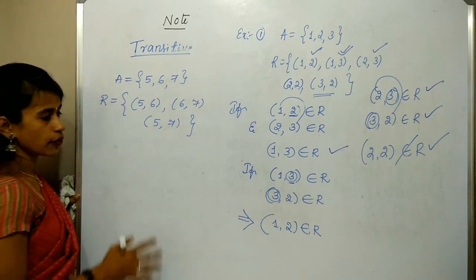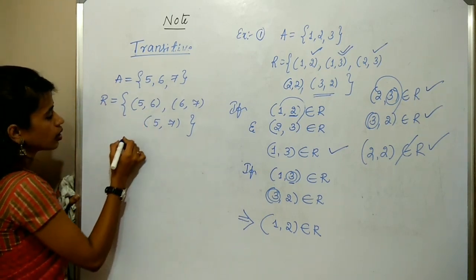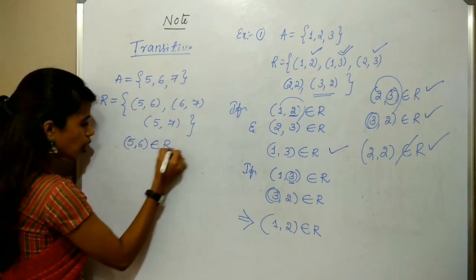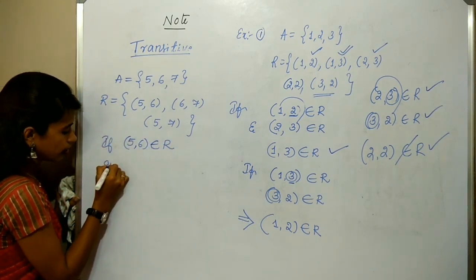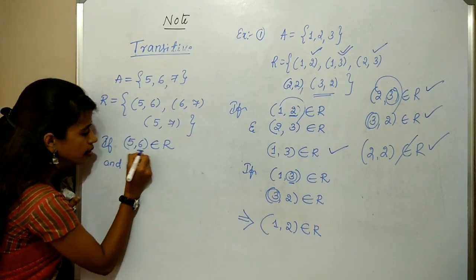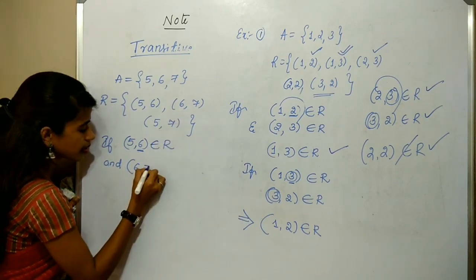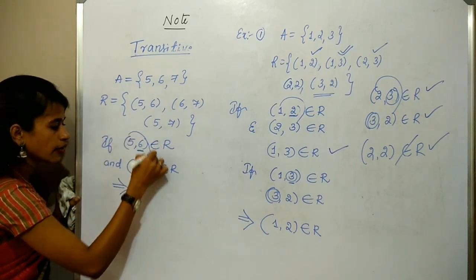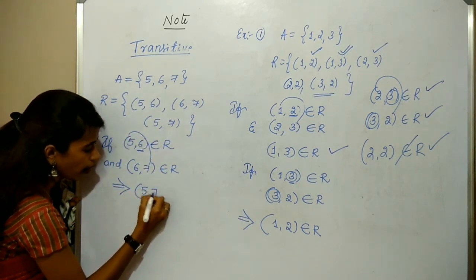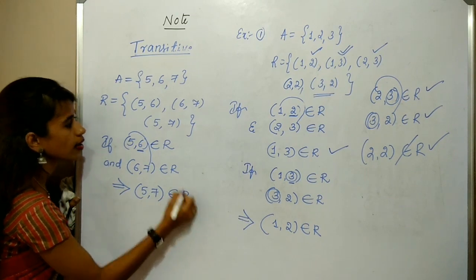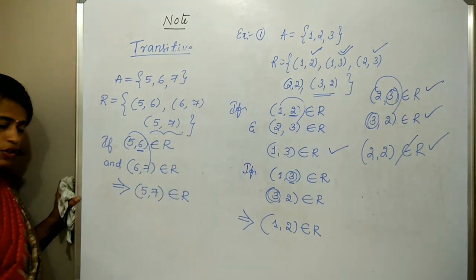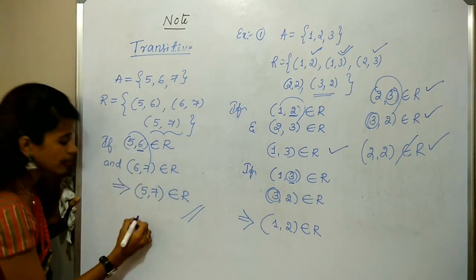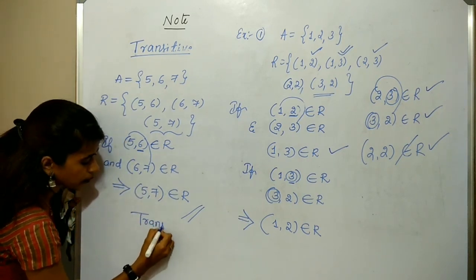Check whether it is transitive or not. Start with (5, 6), which belongs to R. Then take 6: begin with 6, (6, 7), which also belongs to R. Check for 5 and 7: is the ordered pair (5, 7) in the set R? Clearly it belongs to R. Therefore this relation is a transitive relation.